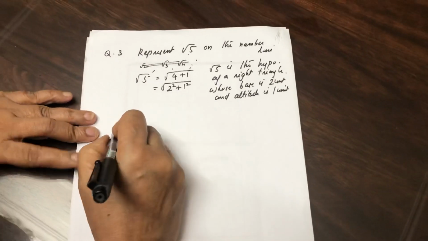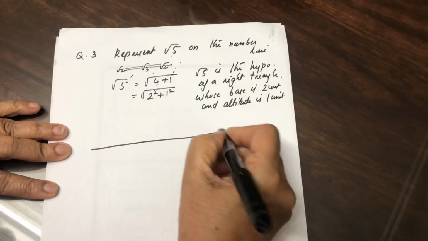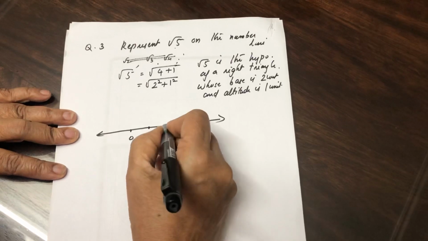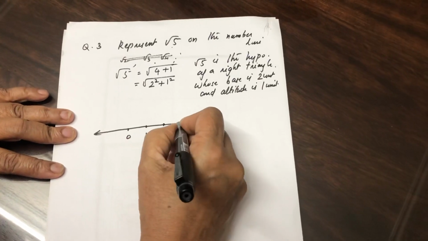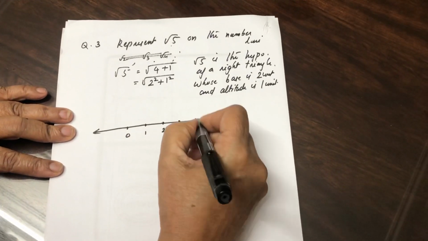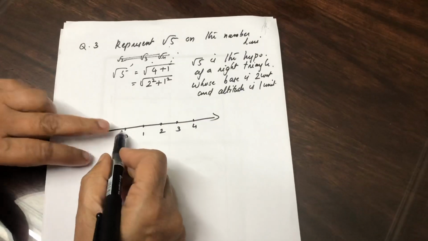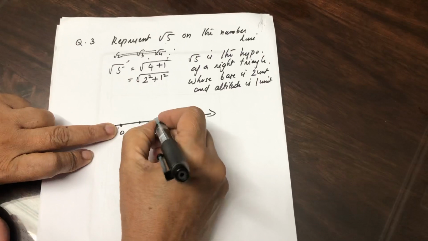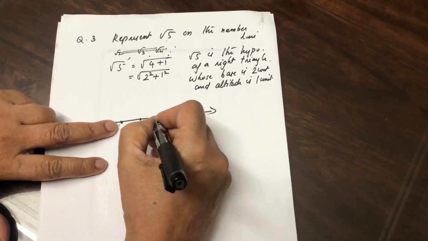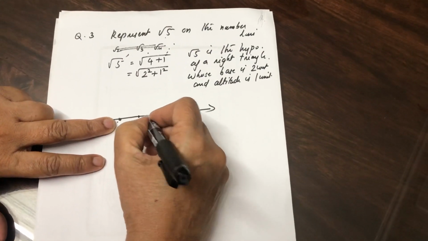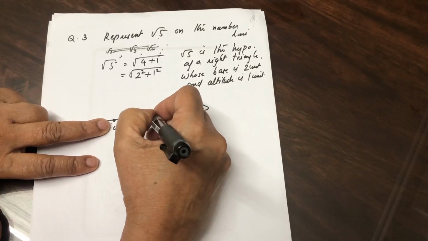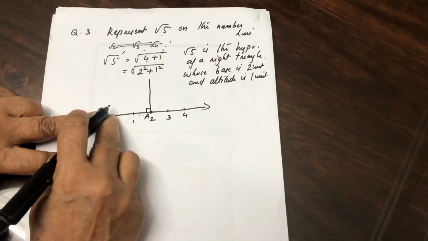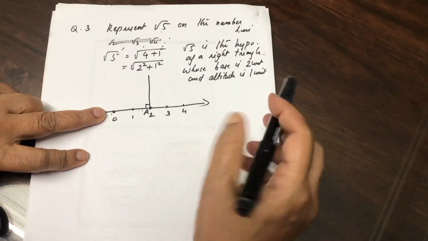Suppose you draw a number line: 1 unit, 2 unit, 3 unit, 4 unit. So the base is 2. This is 0 and this point 2 you take as A. Then you keep your protractor, or you can even use your compass, and draw the perpendicular. This is 90 degrees, base is 2 and altitude is 1 unit.